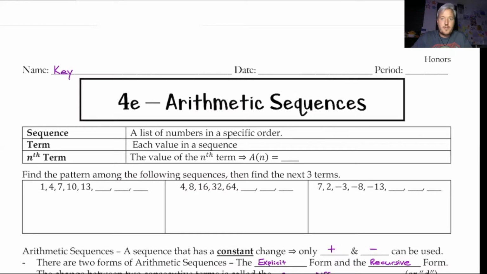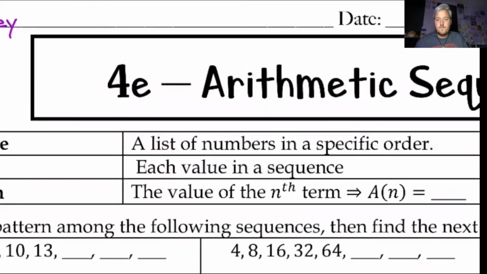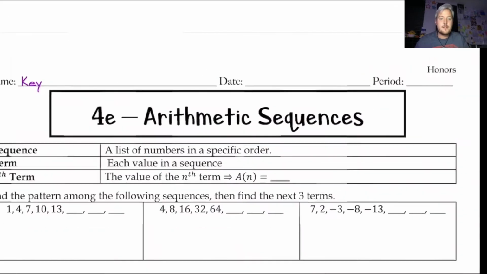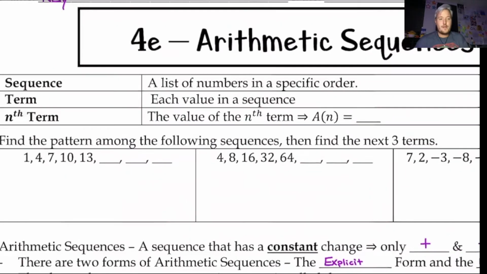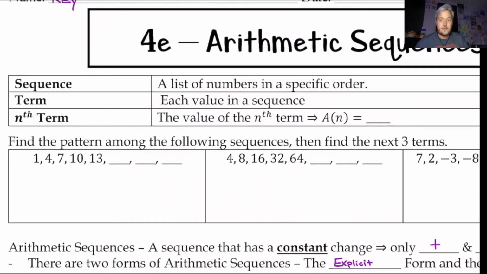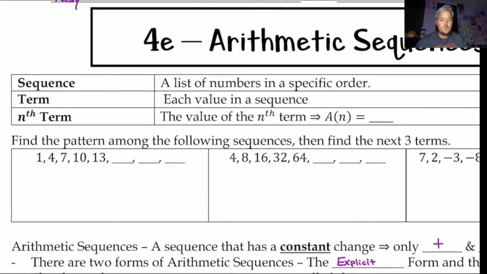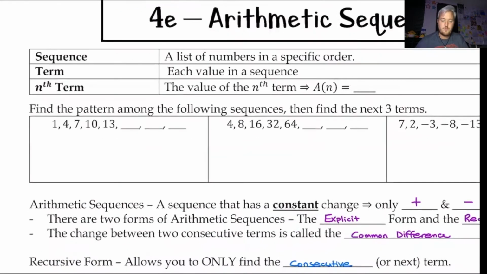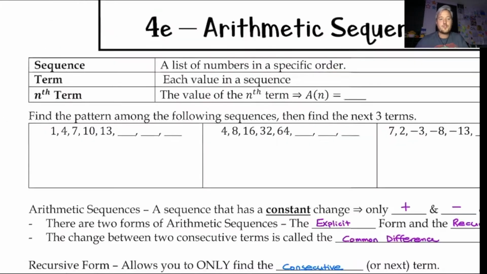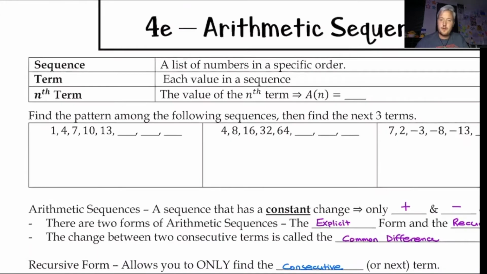All right, so for 4E, the very last lesson in Unit 4, we're going to cover what is called arithmetic sequences. It is not arithmetic. It is called arithmetic. Arithmetic refers to something totally different. So we're going to be looking at what we call a sequence, a term, and what we call an nth term. We're going to focus on these first three problems before we actually look at any vocab. So we're just going to be looking for a pattern among the following numbers.